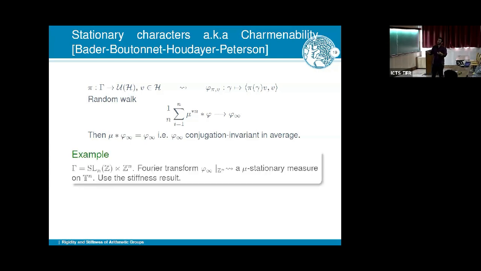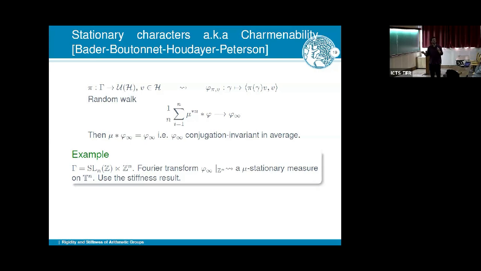So, for example, here in SL_n(Z) semi-direct product Z^n, you take this limit point and you restrict it to the radical, and you get a positive definite function on the radical, which is stationary with respect to this SL_n(Z). And then you do the Fourier transform, and you get a measure on the torus, on the dual, and then you get this dynamical system. We know it is stiff, and this is how you proceed.